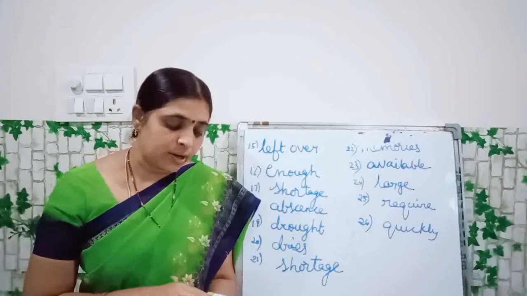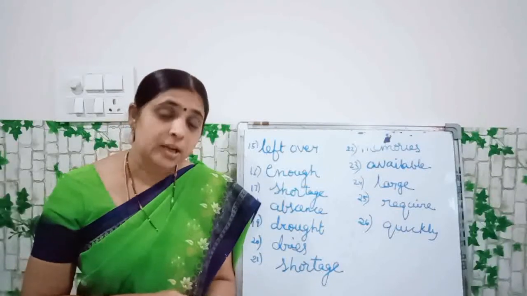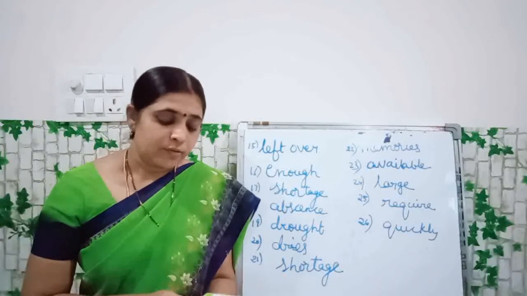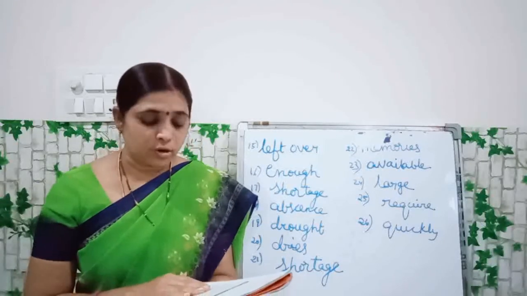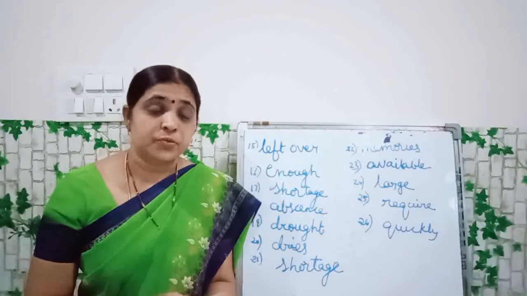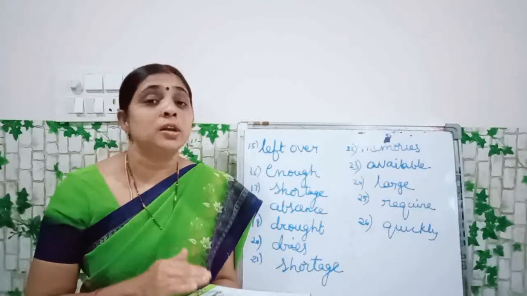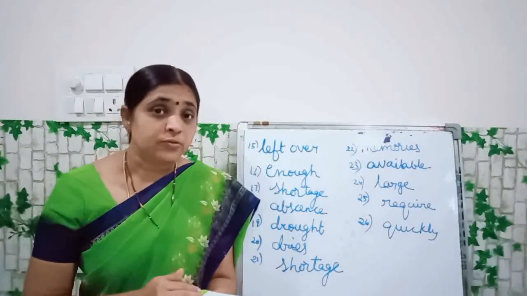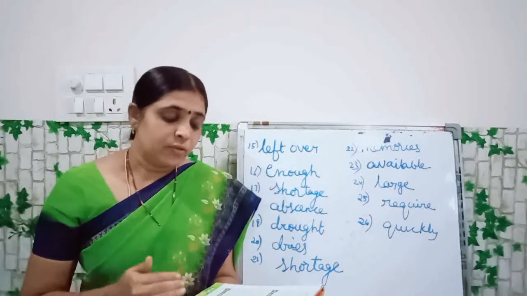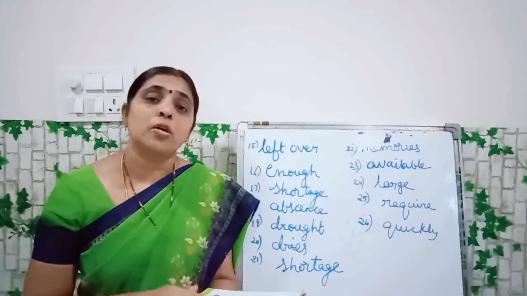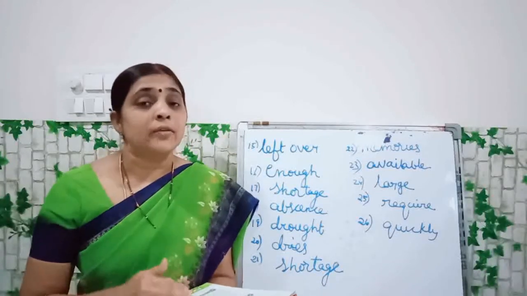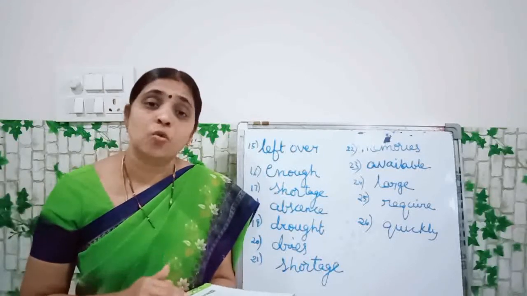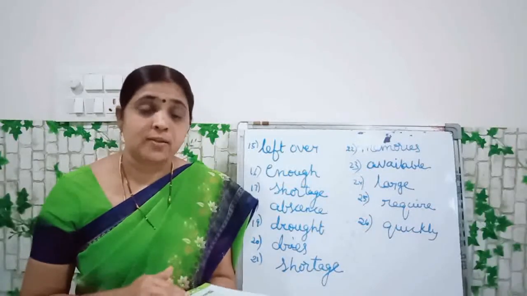When we do not get enough water, enough spelling E-N-O-U-G-H, enough water for our use, then we have a shortage of water. Then what will we say? We have a shortage of water. What is the spelling of shortage? S-H-O-R-T-A-G-E. Shortage means less water.